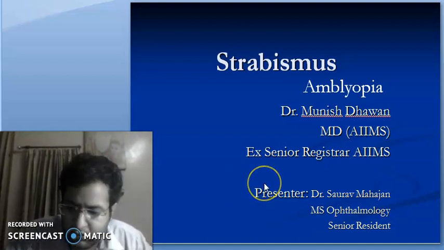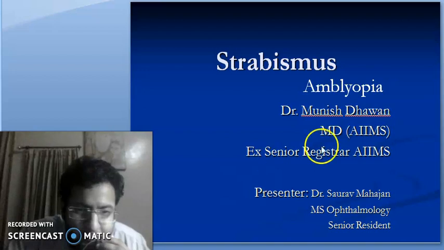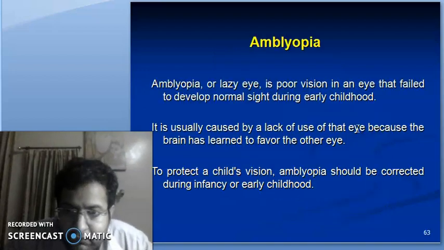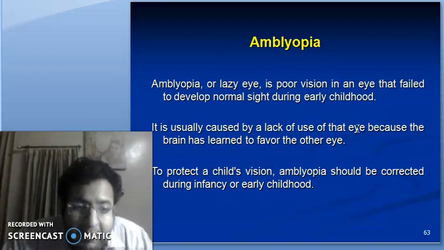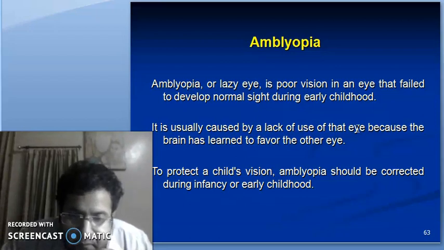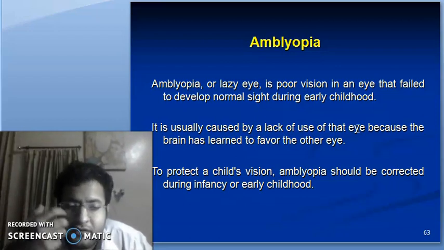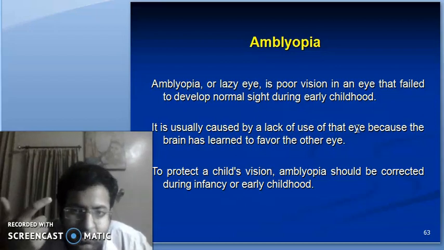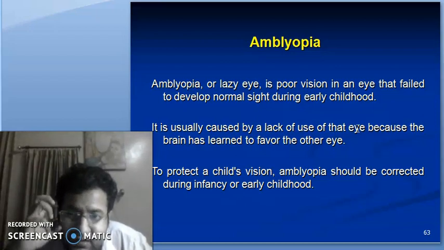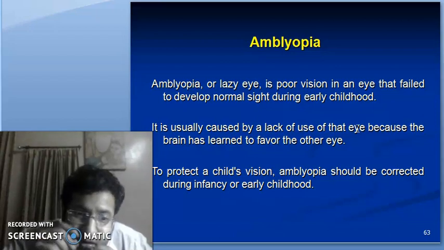So, continuing with amblyopia. Amblyopia is also known as the lazy eye. It is a poor vision. For example, consider my right eye to be the amblyopic eye. It is a poor vision in that eye, which has failed to develop normal sight during early childhood,